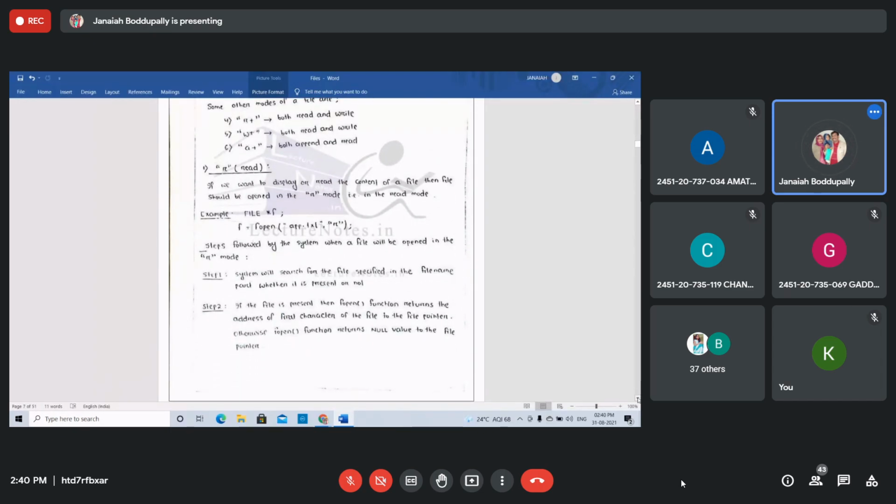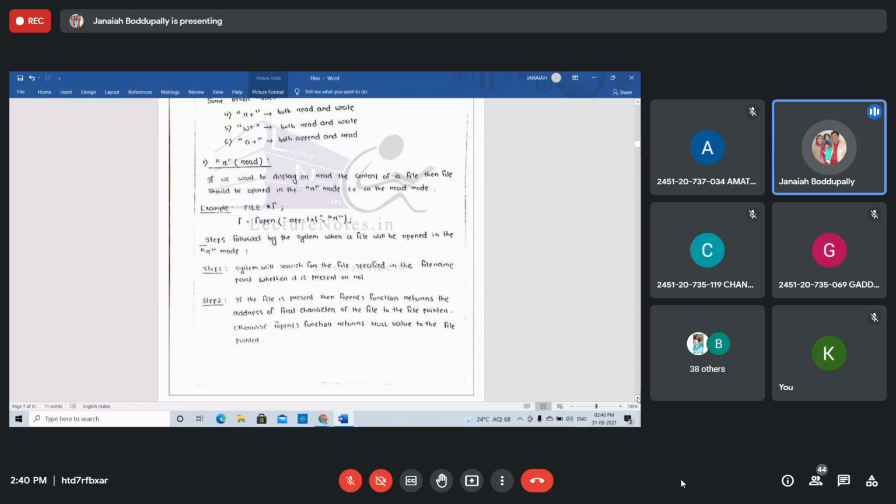Right, students? What is read? We indicate r, that is read only. If we want to display or read the content of the file, then the file should be opened in the r mode. We have taken the example r. We want to display or read the content of a file, then it should be opened in the read mode, r mode. See this example.